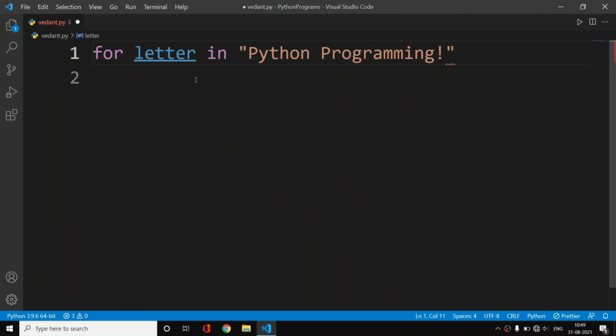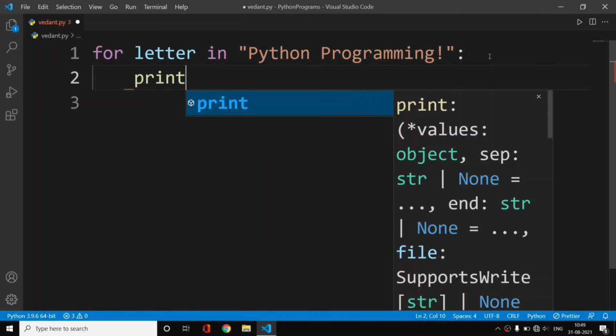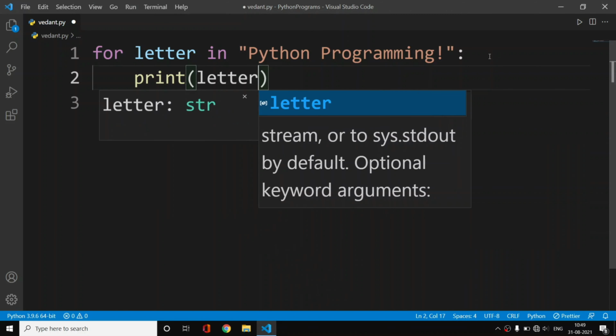I am going with letter in Python programming. What should happen in the actual execution, for each iteration, is that we should print the letter.